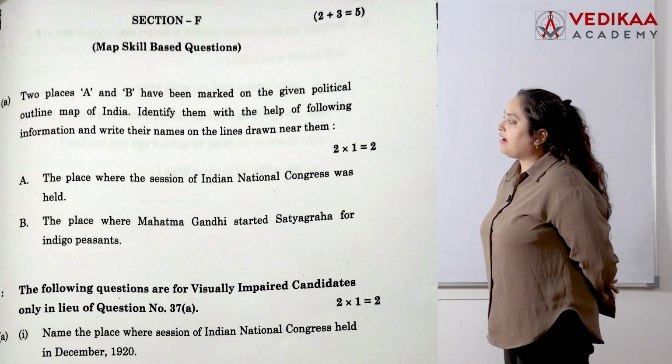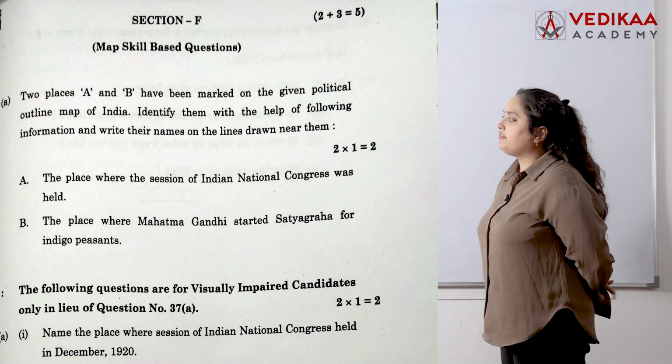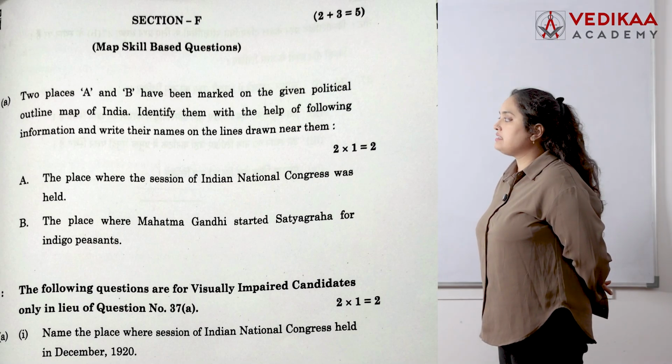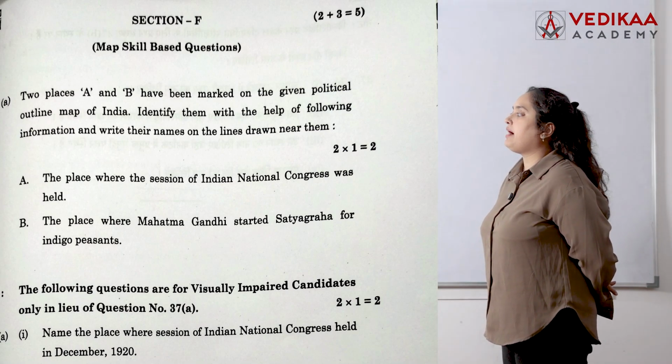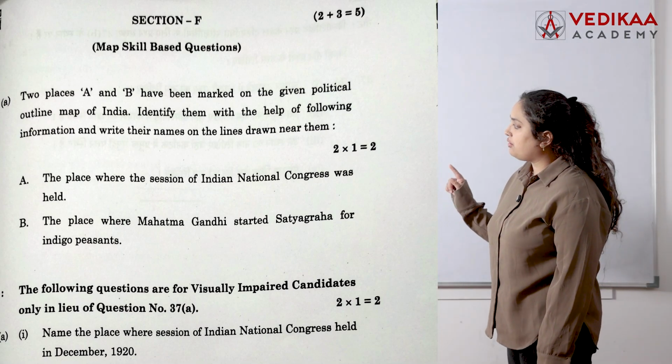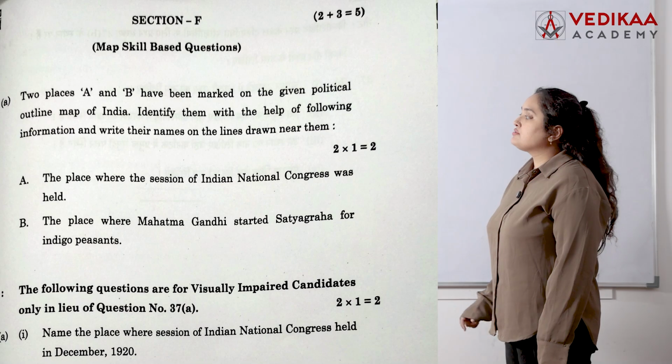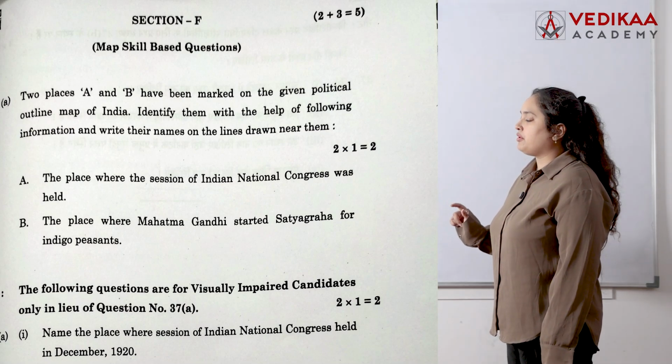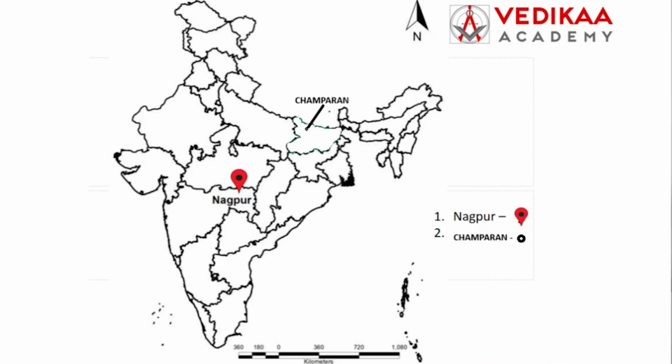Let's start our map work. In map work, the first question of history is given, that is parts A and B. First is the place where the session of the Indian National Congress was held. The place is Nagpur. See in the map the location of Nagpur. Nagpur is here. So the place where the session of the Indian National Congress was held is Nagpur. In the map, see the location of Nagpur.